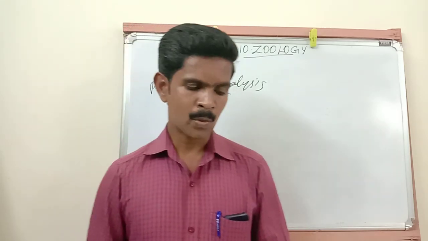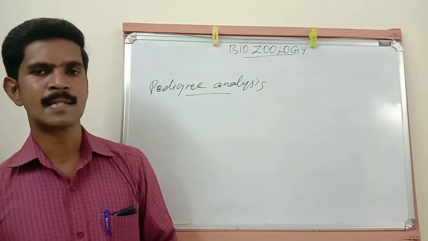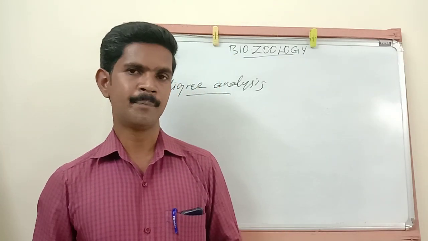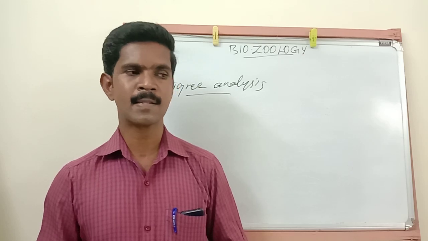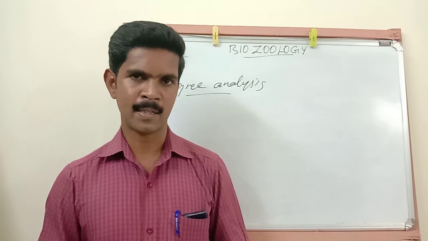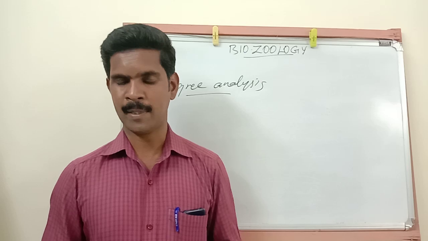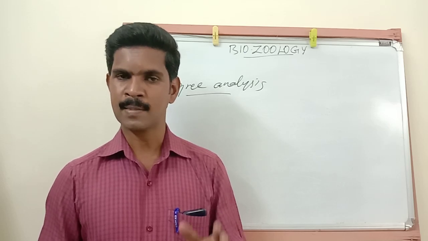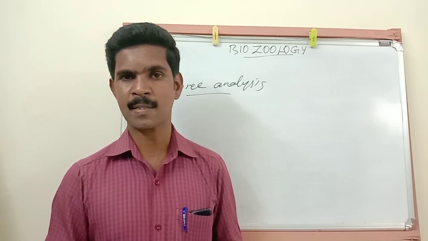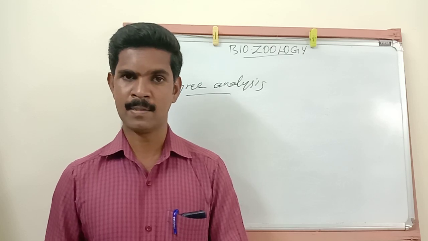My dear students, today we have completed two important topics. The first major topic is sex-linked inheritance, and I already clearly explained the meaning of sex-linked inheritance, the types of sex-linked inheritance, and examples of sex-linked inheritance. Then I explained karyotyping. Karyotyping is a technique with the help of which the complete set of chromosomes is separated from the cells and all these chromosomes are arranged in pairs.